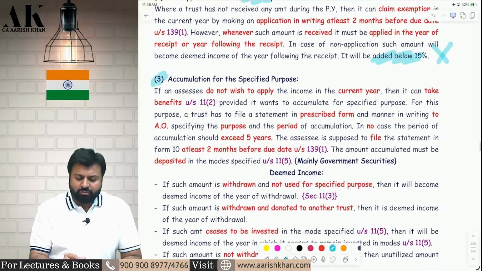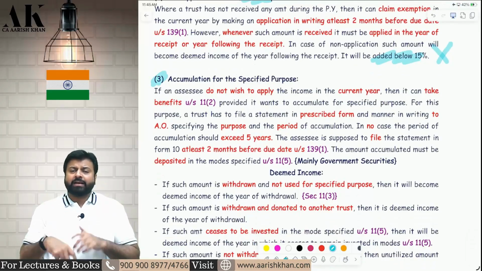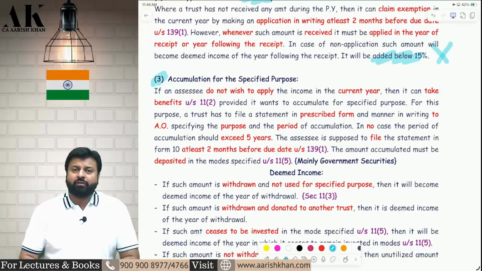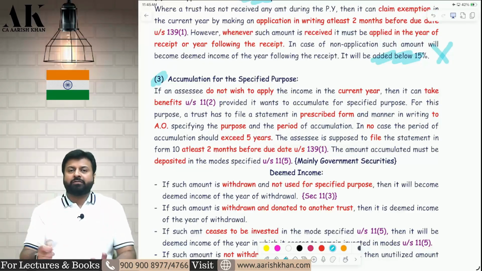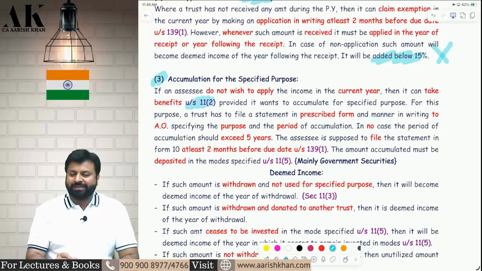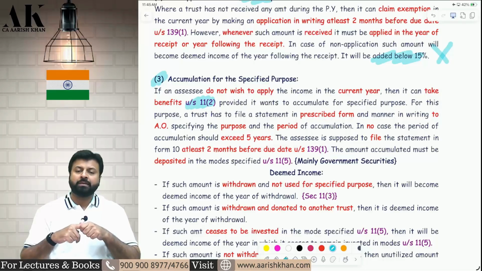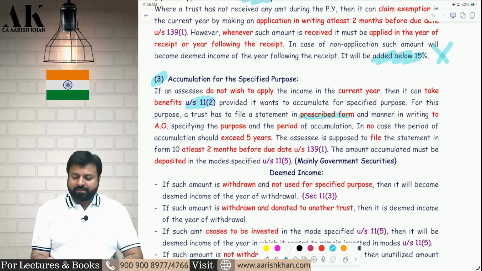Third case is also a very genuine case. I am not applying in the current year because I want to accumulate the money for a specified purpose. So you have to fulfill the conditions mentioned in section 11 subsection 2. What should I do, sir? Again, you should go to the assessing officer and fill a prescribed form.